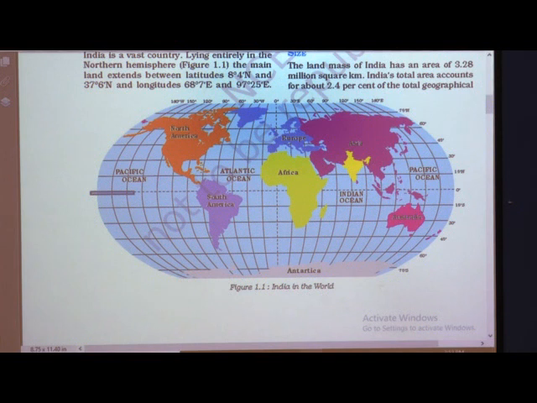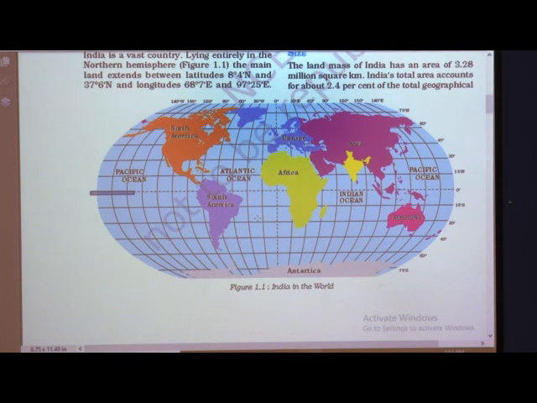When we come to the four oceans: Pacific Ocean, Atlantic Ocean, Arctic Ocean and Indian Ocean. So after our country it is named the Indian Ocean. If you look at the Pacific, there is no country like Pacific, no Atlantic country, no Arctic country, but there is the Indian Ocean and the Indian country. So named after India, one of the major oceans located on the southern side, and as the name of our country is India, it is called the Indian Ocean.